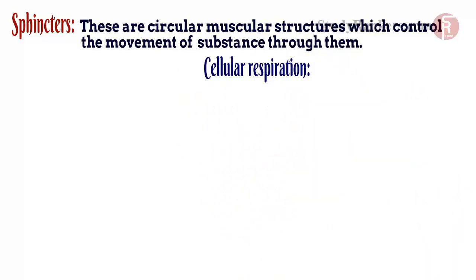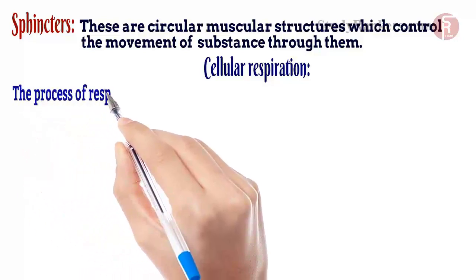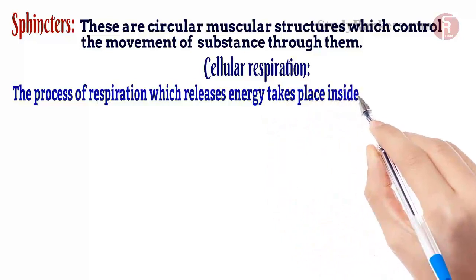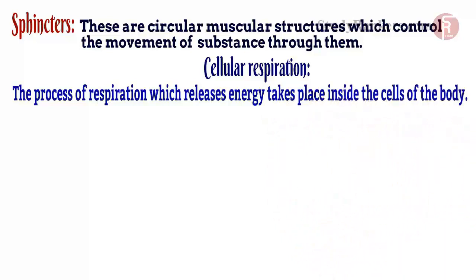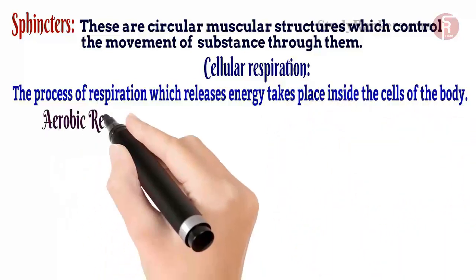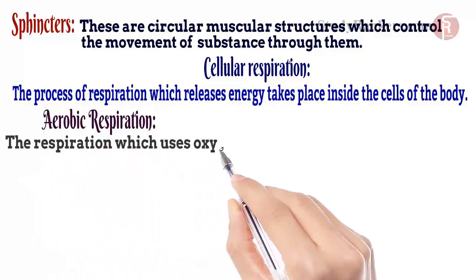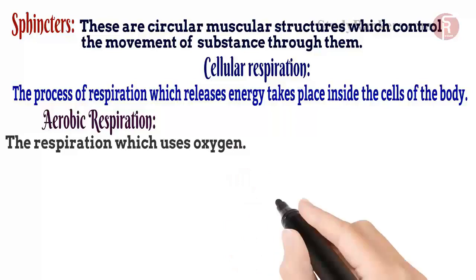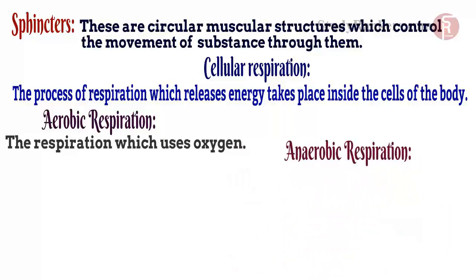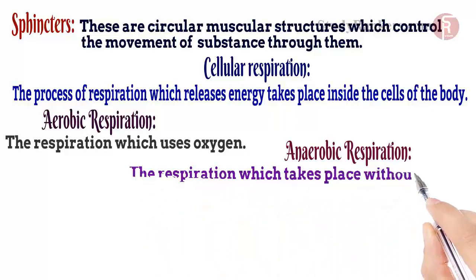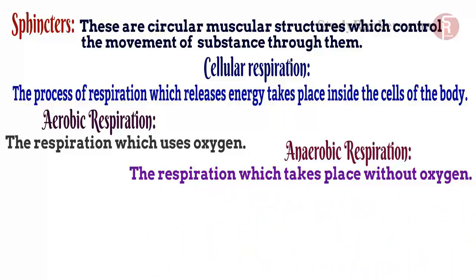Cellular respiration, the process of respiration which releases energy, takes place inside the cells of the body. Aerobic respiration, the respiration which uses oxygen. Anaerobic respiration, the respiration which takes place without oxygen.